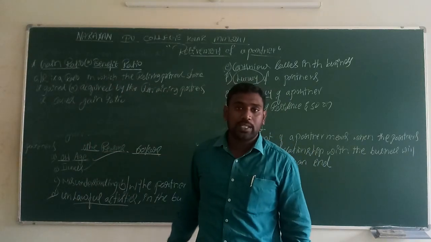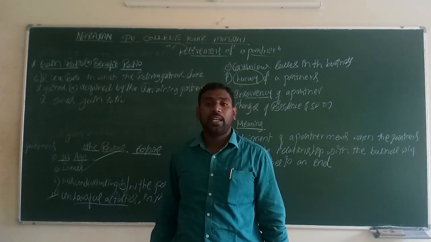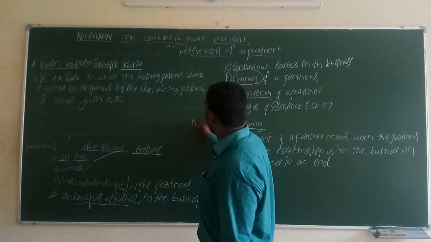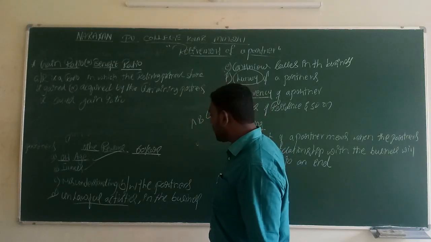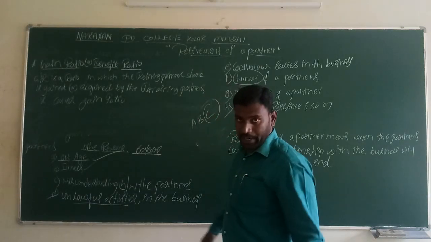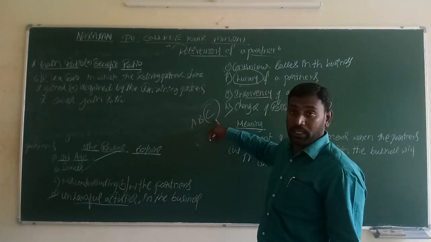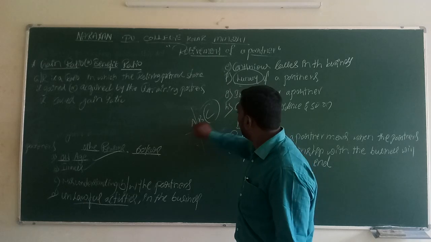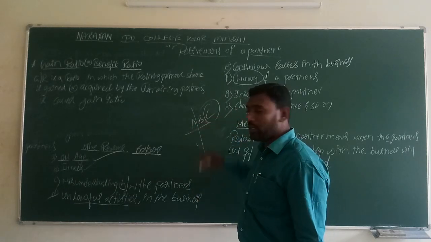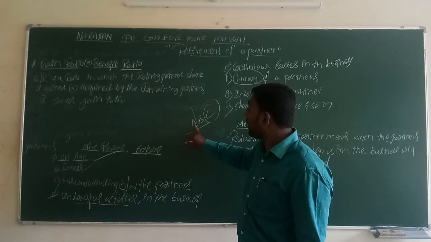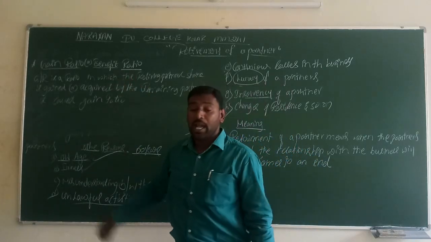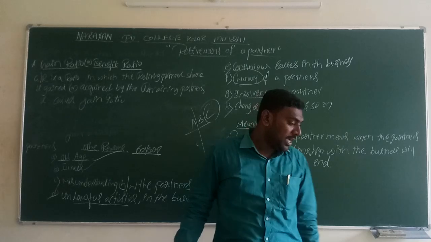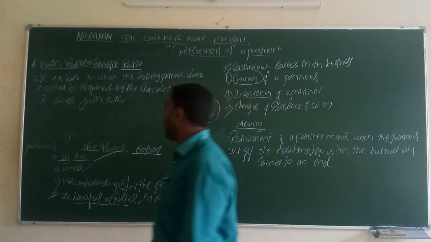Suppose the partners are A, B, C. In this business, C is going to retire, so the share left by C is gained by the remaining partners A and B. That ratio is called the gain ratio. How is the gain ratio calculated? It has a particular formula.